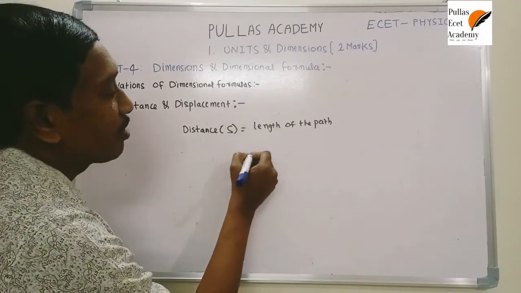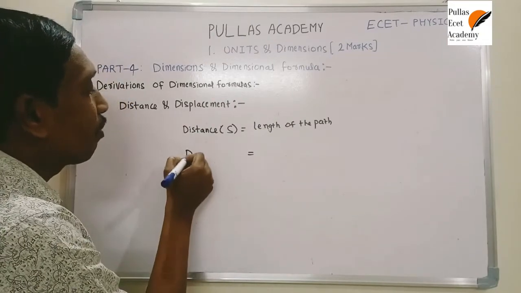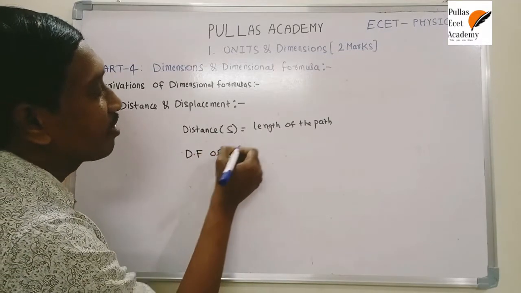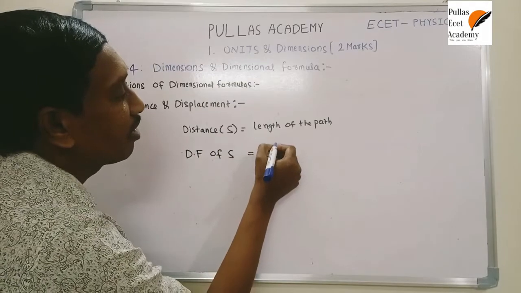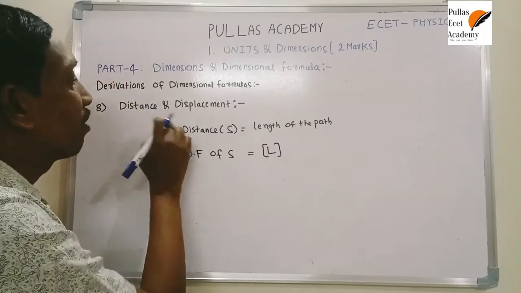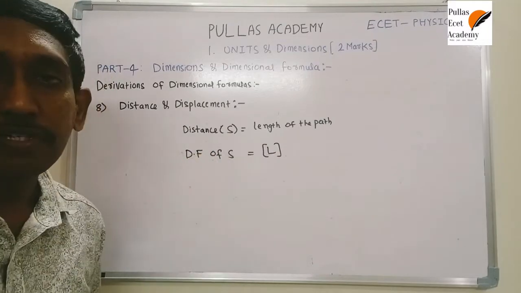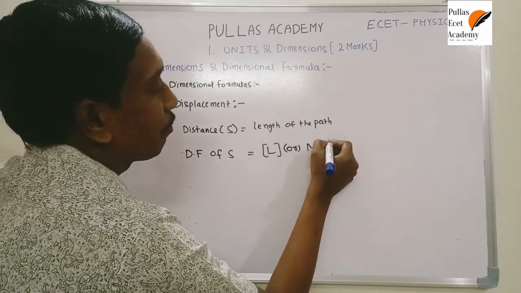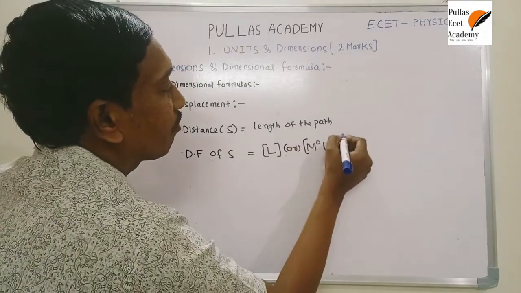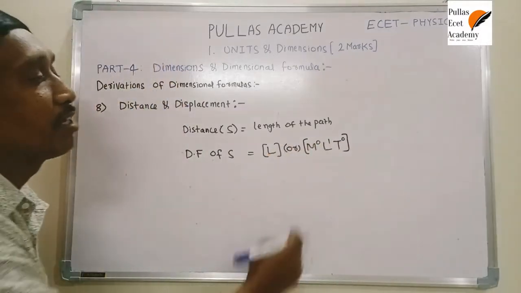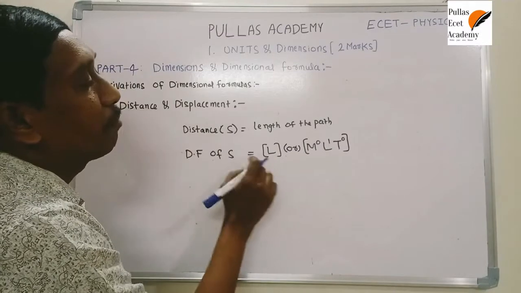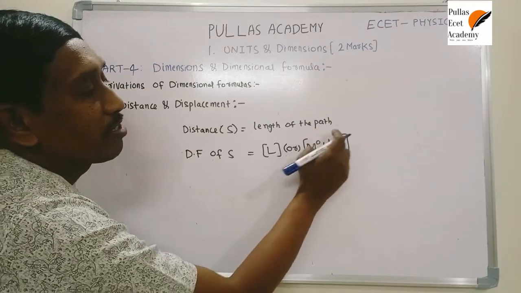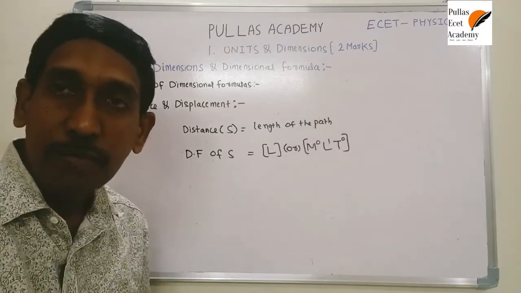If it is length, what is the dimensional formula of length? The dimensional formula of s is equal to the dimensional formula of length, which is L. That's why the dimensional formula of distance is L. Written fully, it is M power 0, L power 1, T power 0. This is the dimensional formula of distance and displacement. Here, distance depends upon only one fundamental quantity, that is length. Only one length. There is no mass and no time, which is understood from the dimensional formula.